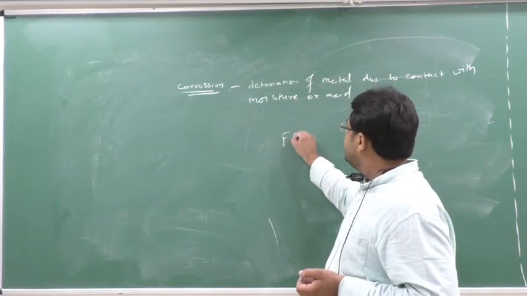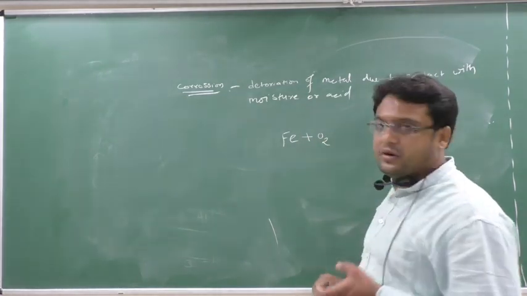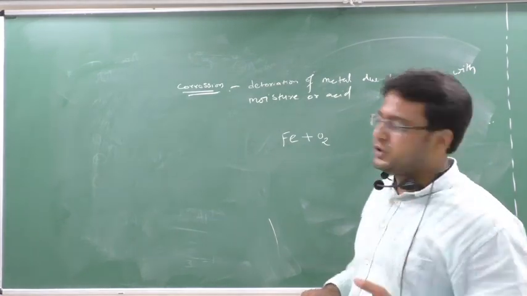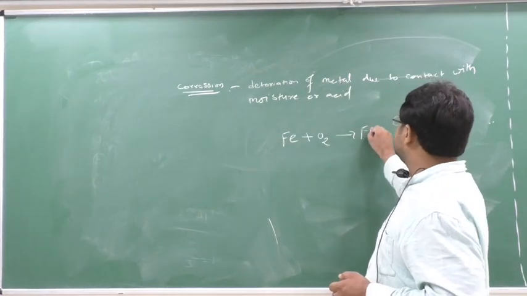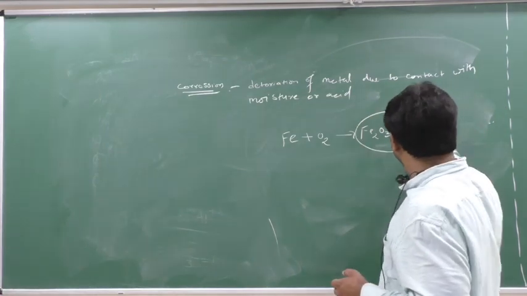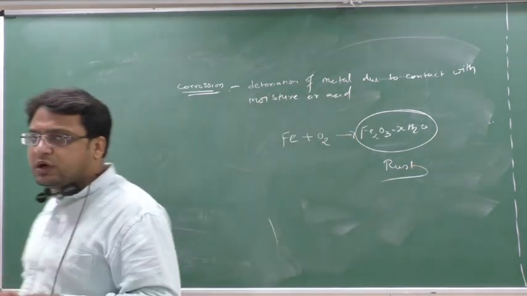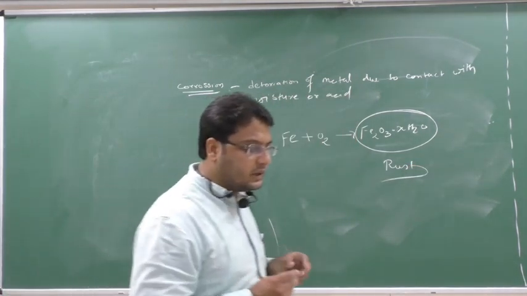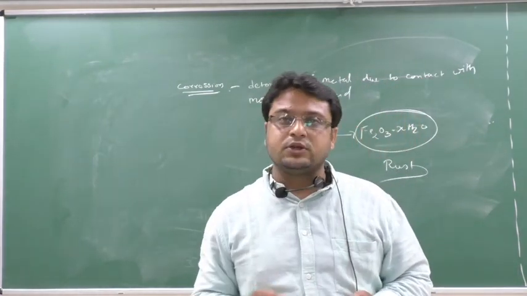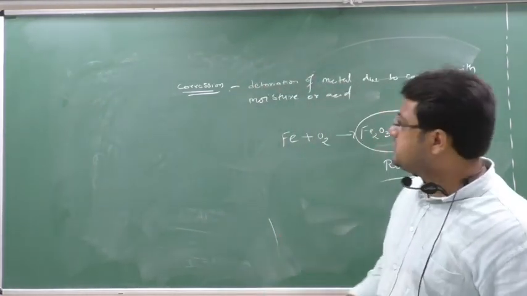Because this iron is outside and it is reacting with moisture and oxygen. Moisture means air containing minute droplets of water. And it forms rust, that is Fe2O3 into XH2O. So this is formed, and this is nothing but rust. So you see brown color particles, some kind of powder on the railings of the iron. So you say this iron is getting rusted. So this process is known as what?